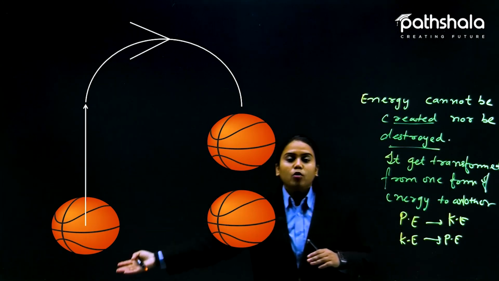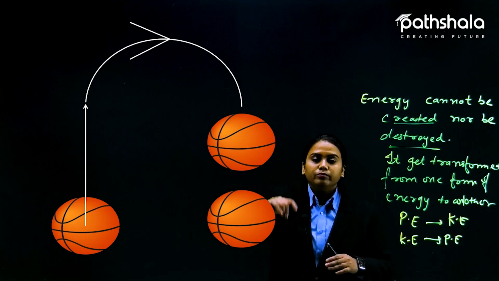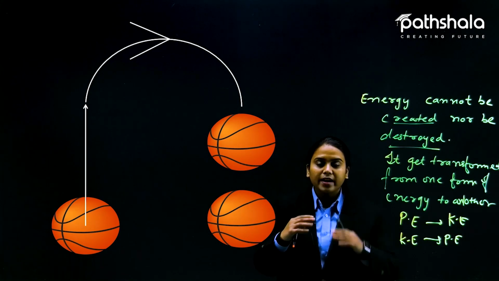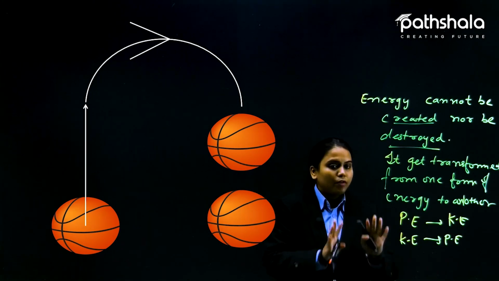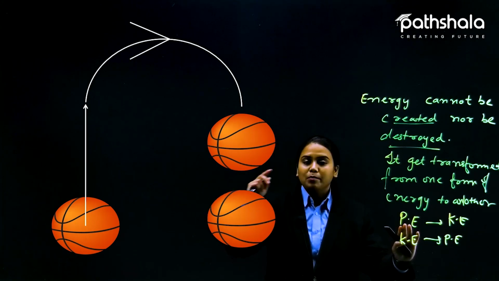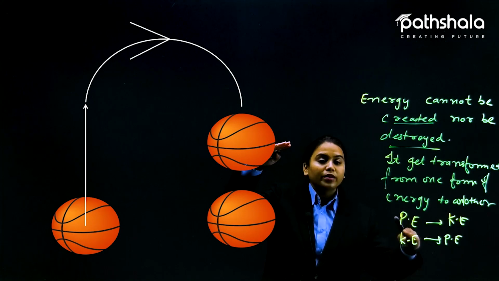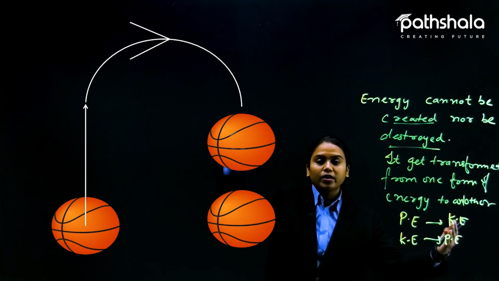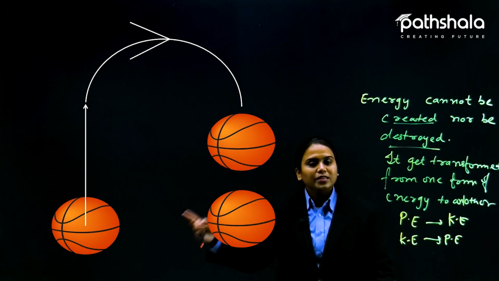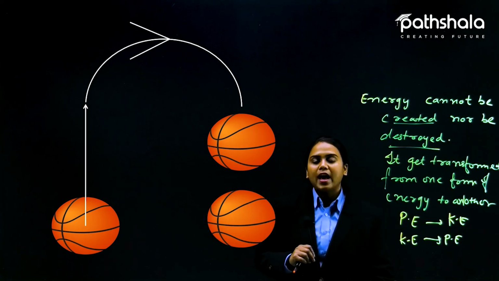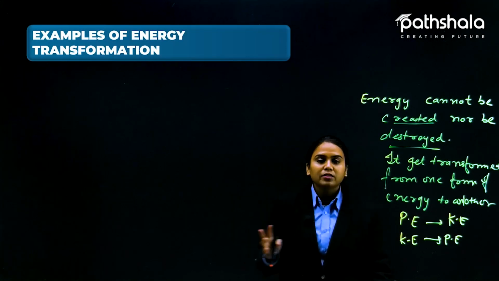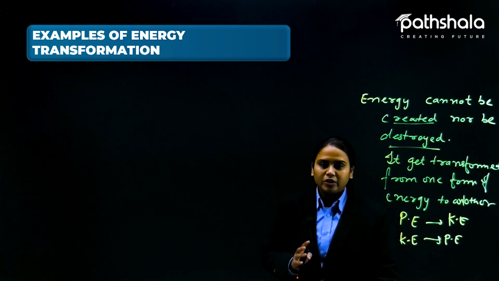The ball will not go on infinitely forward; it will reach some height and eventually come down. That height is again potential energy, and now it transforms into kinetic again as it goes from the height to the ground. This is how the transformation of energy is done. So here we have a list of examples of different energy transformations.